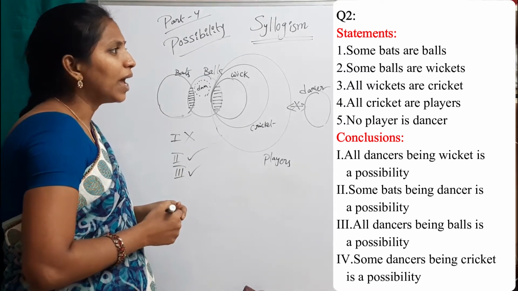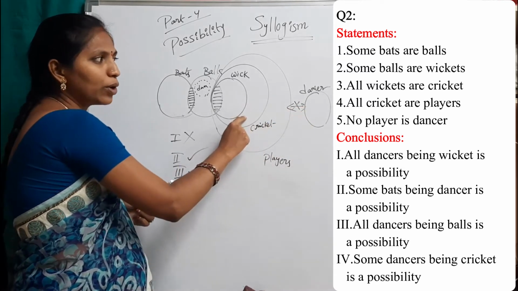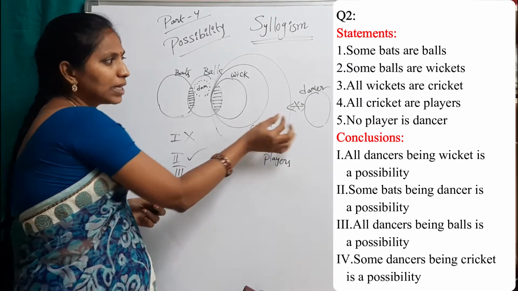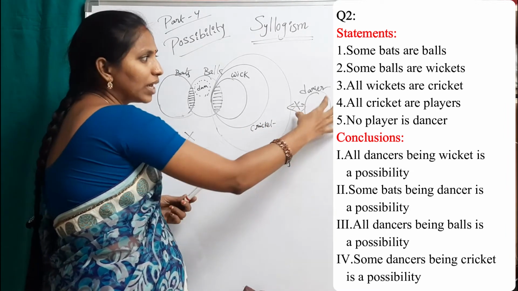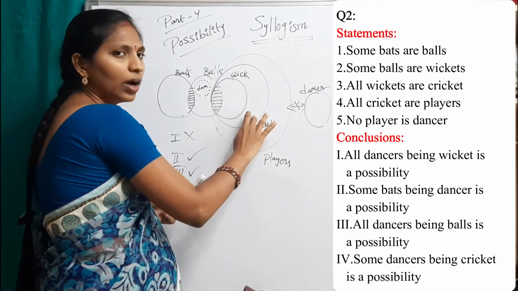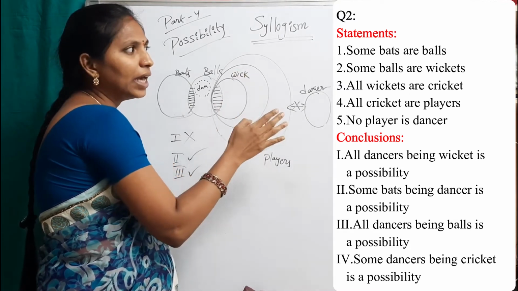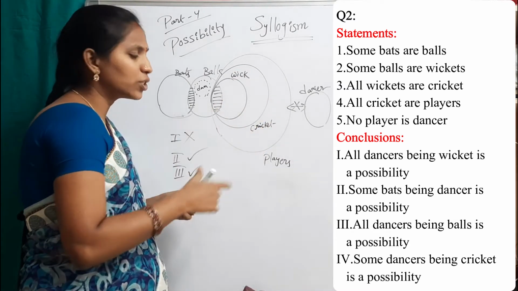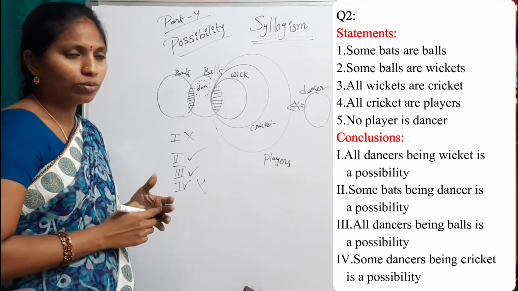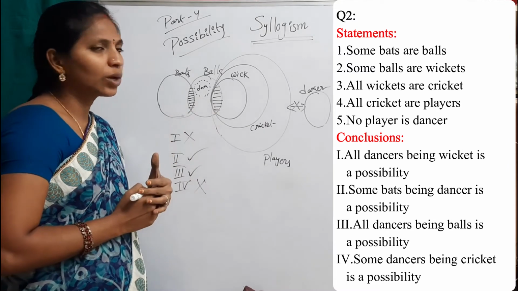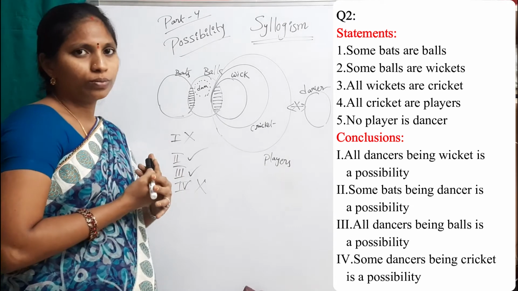And the fourth one, some dancers being cricket is a possibility. That is false. Because there is no relation between players and dancers. So we can't write this dancer inside of this cricket. That's why some dancers being cricket is a possibility is false. So the fourth conclusion does not follow. Answer for this question, only 2 and 3 follow.